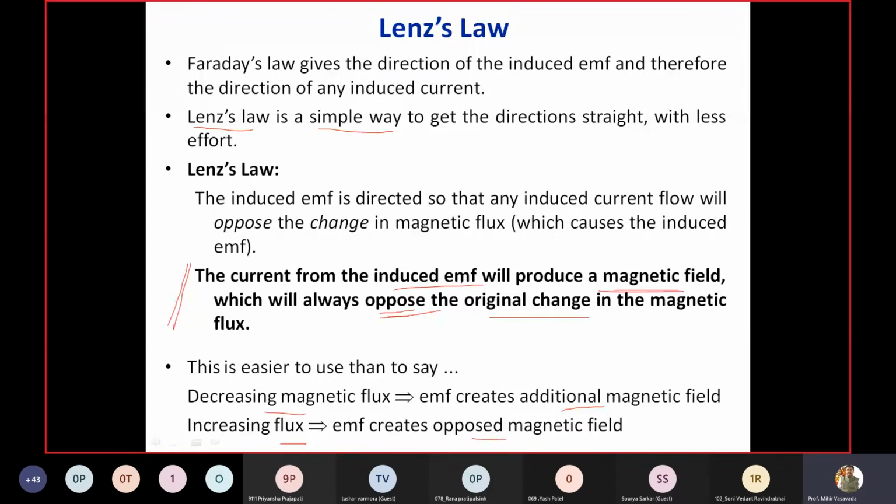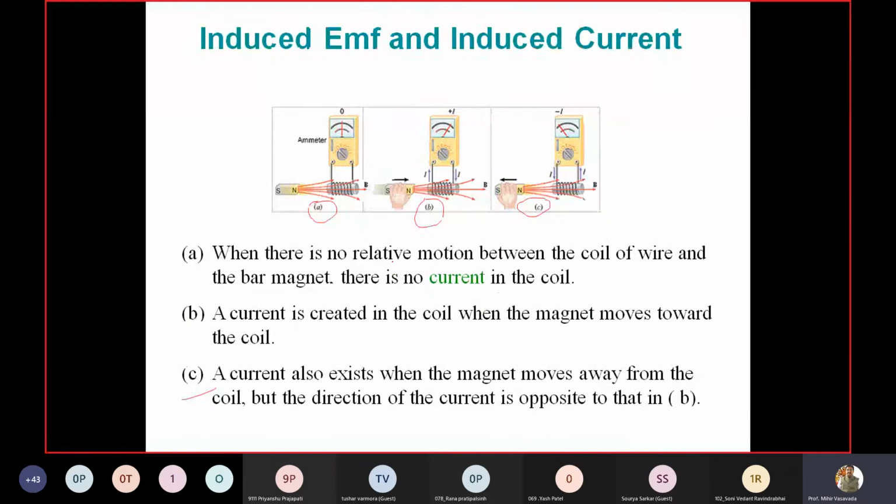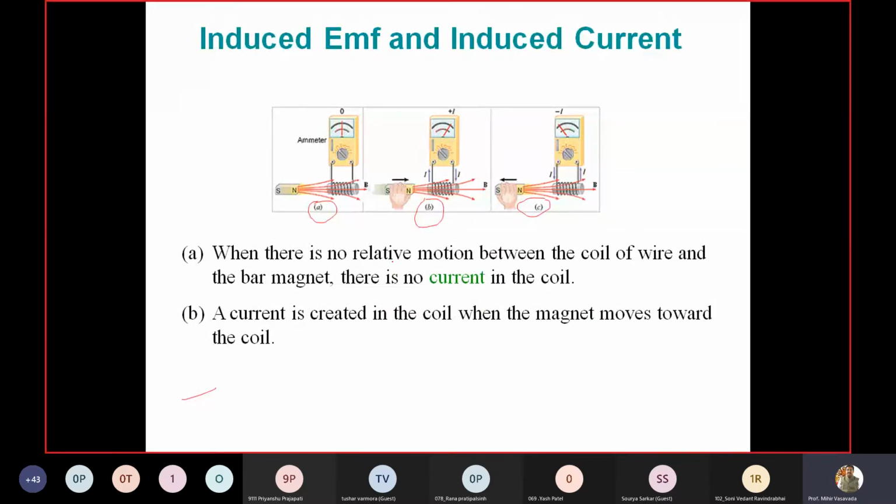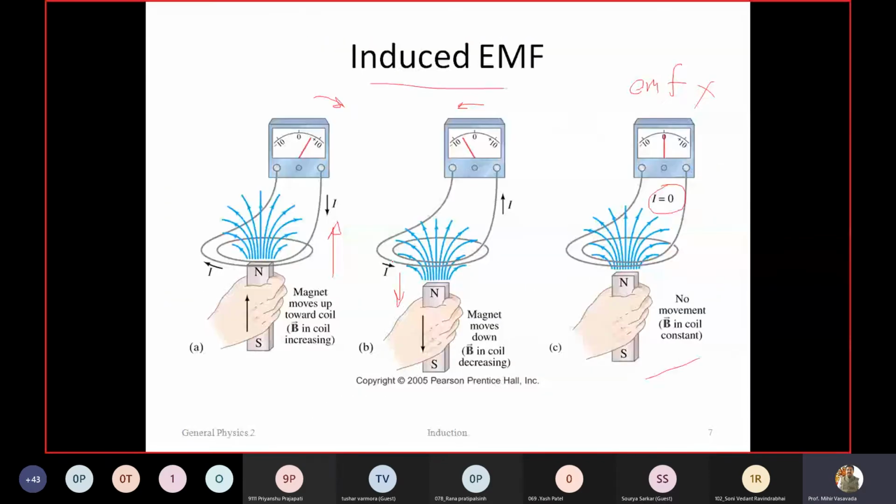So if you go to the previous slide, then one more, this one, because with this we will explain Lenz's law in a simple manner. Take this case A only. Here you are moving the magnet upwards. So this is the original magnetic field, the blue one. Due to the change in this original magnetic field, you will have current in this coil. You will have induced EMF, right?